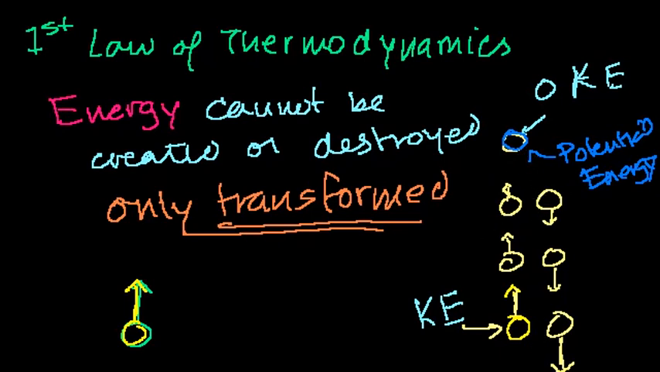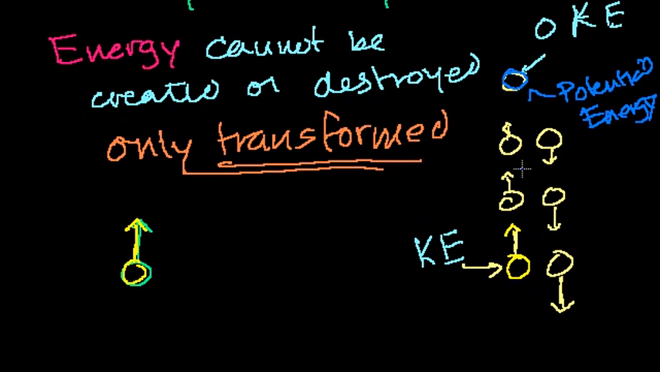Now let me ask you another question. Let's say I throw this ball up, and let's say we actually do have some air resistance. So I throw the ball up. I have a lot of kinetic energy here. Then at the peak of where the ball is, it's all potential energy. The kinetic energy has disappeared.